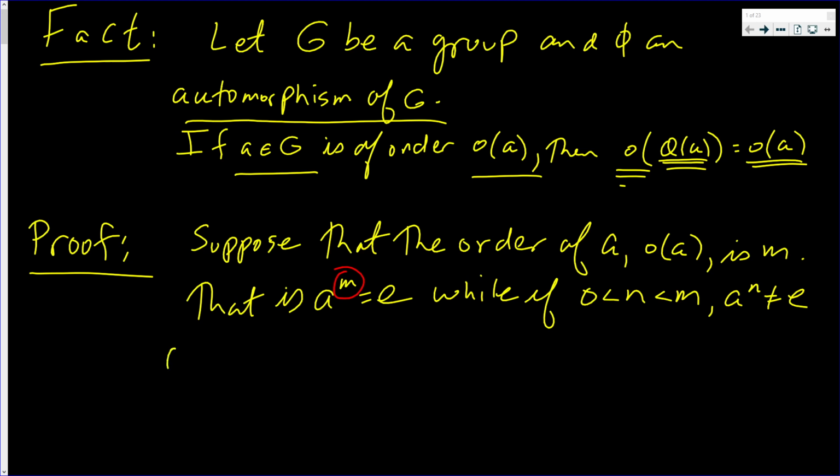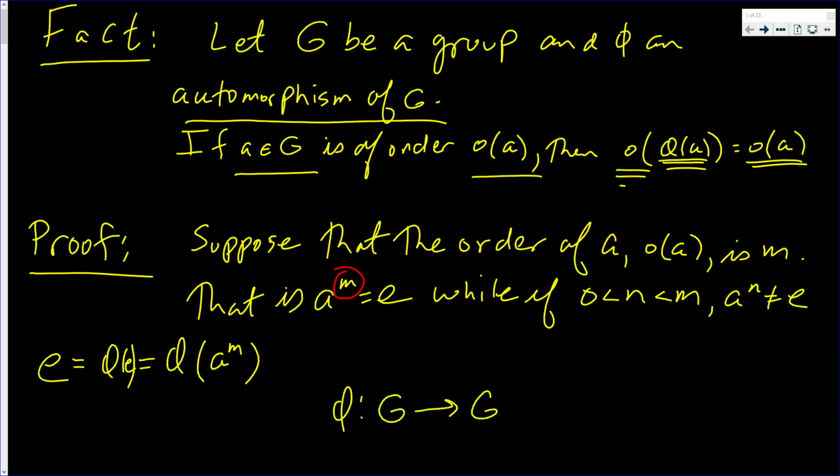Now, we know that phi of A to the M is phi of E, which equals E, since phi is going from G to G, so they both have the same identity element. That's why I'm not, for example, calling that E on the left E prime.